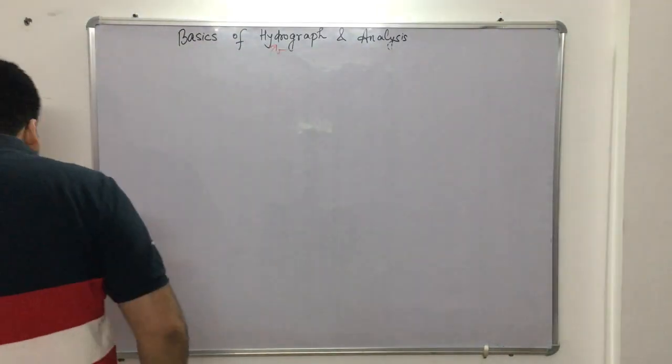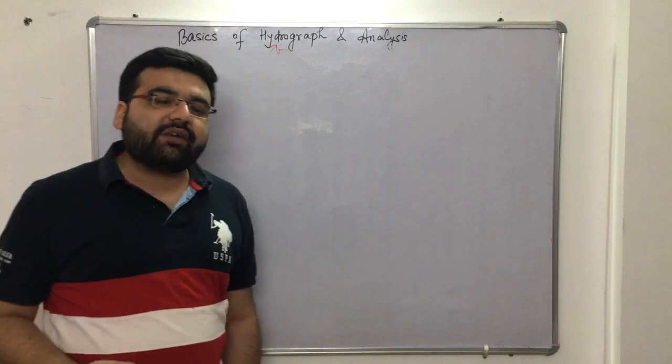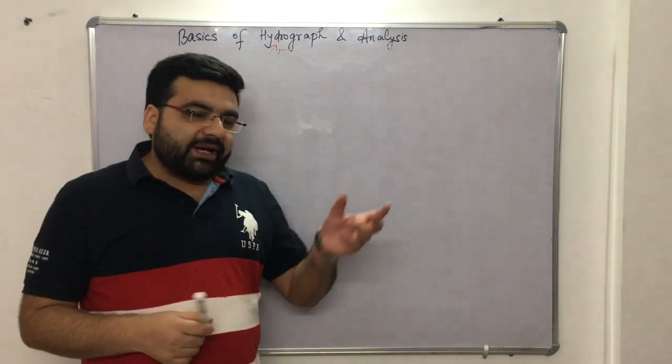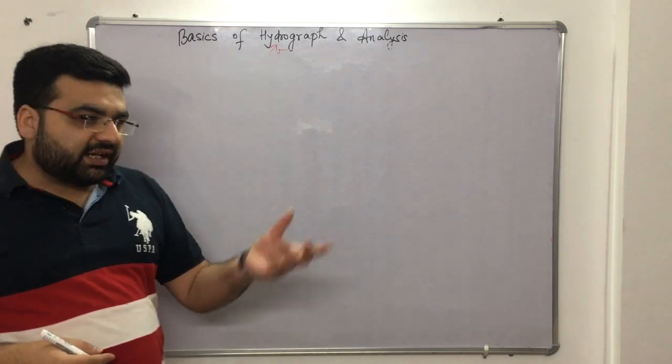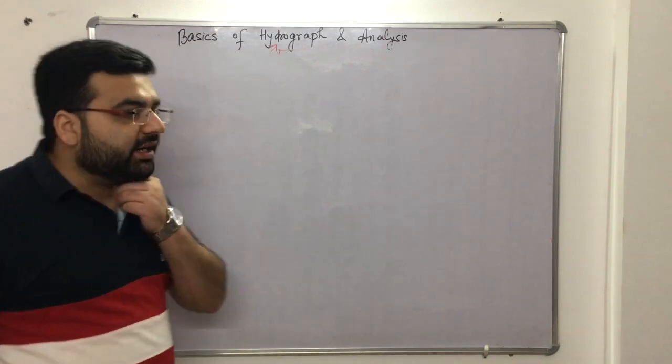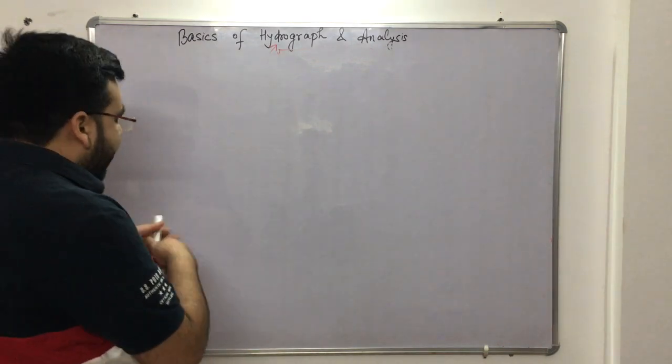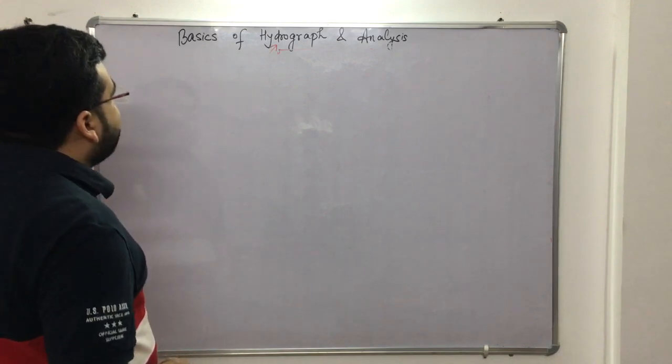So if somebody asks you what is the hydrograph, you will say that over a particular catchment area, if you draw a graph between discharge versus time, the graph is known as a hydrograph. Simple, right? Okay, now hydrograph depends upon a few factors, right?